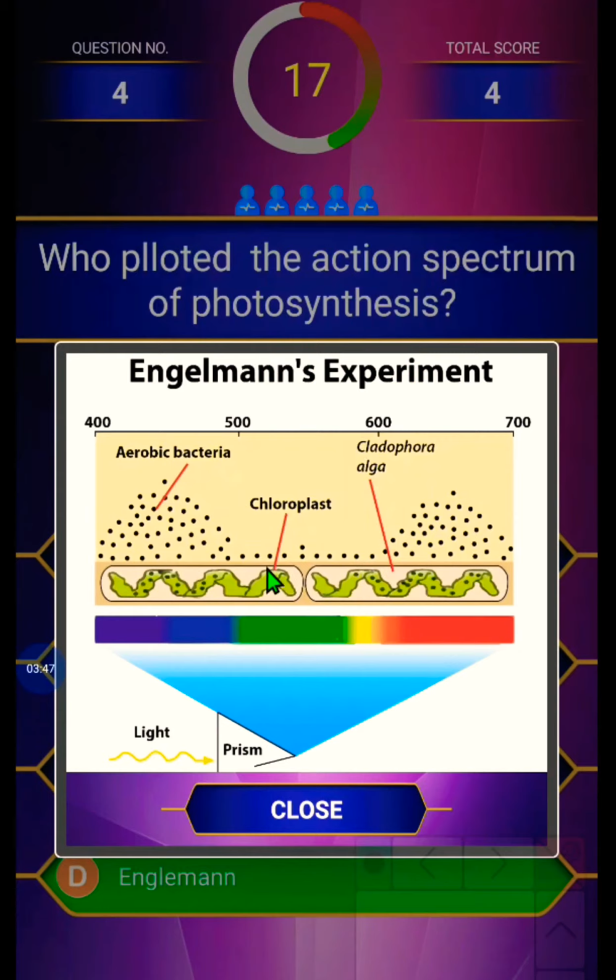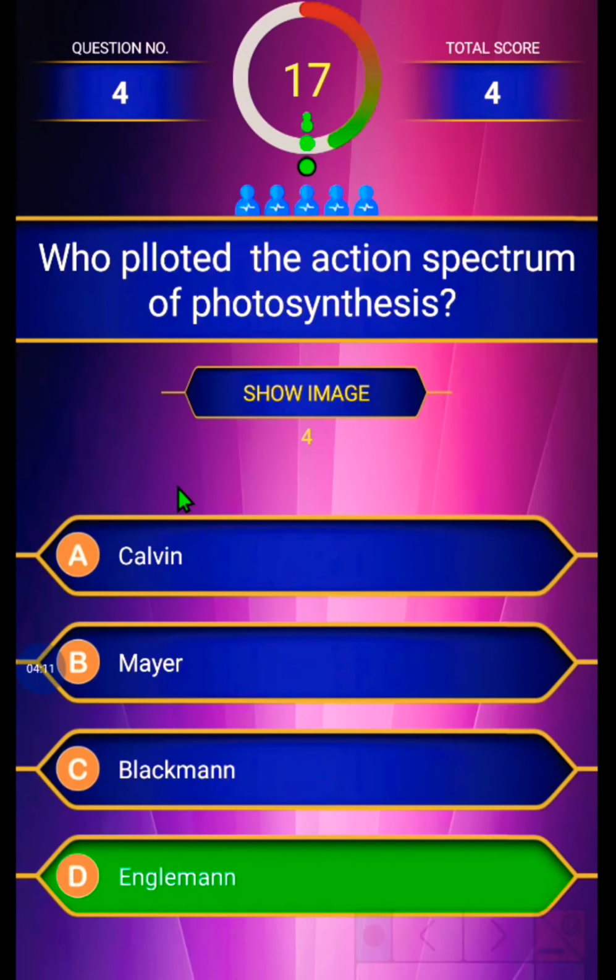In this we will see the chloroplast. In this chloroplast the prism will be put and the light will be given, and we will see more accumulation of bacteria in the blue and red region. So this is Engelmann's experiment. We can go to the next question.